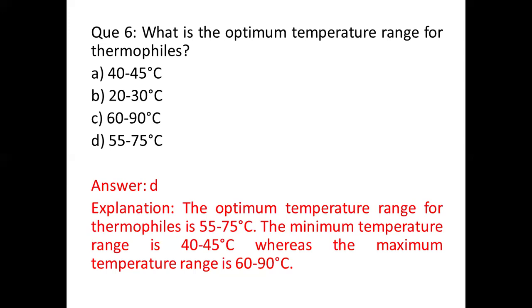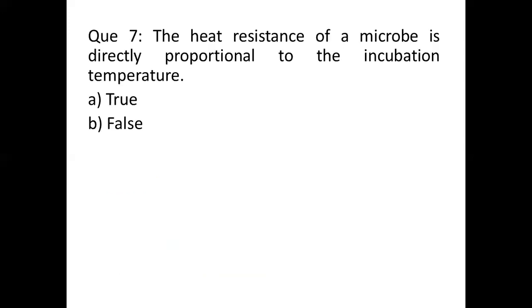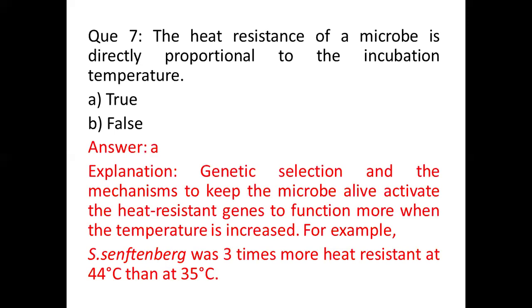That is option C. This is because, as I have already told you, thermophiles are divided into moderate thermophiles, extreme thermophiles, and a low category also. So there are 3 categories. That's why there are optimum temperature ranges and minimum and maximum temperature ranges. So question 7. The heat resistance of a microbe is directly proportional to the incubation temperature. It's again a true or false question. Option A true, option B false, and the correct answer is option A, true.